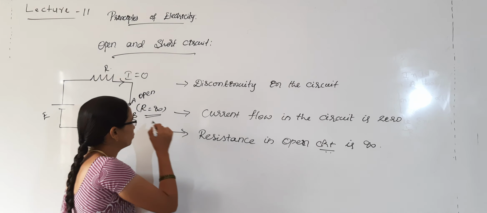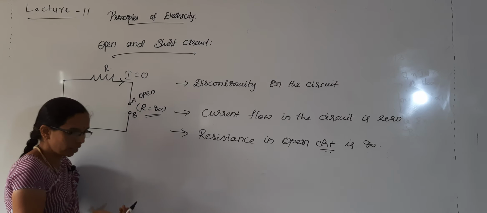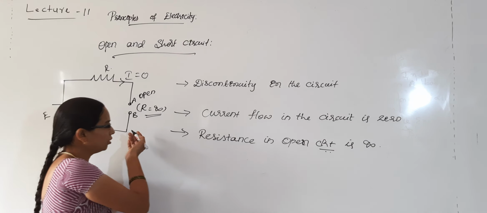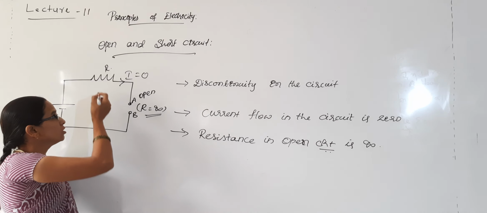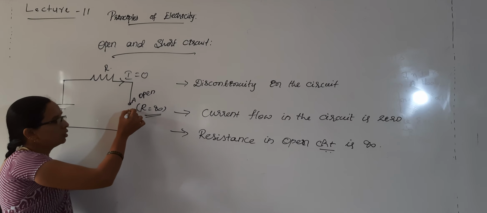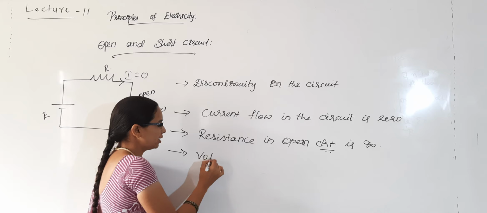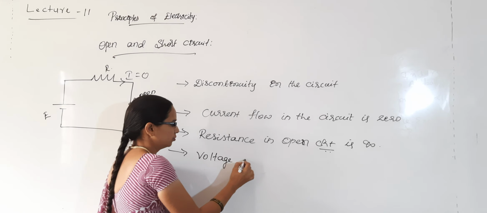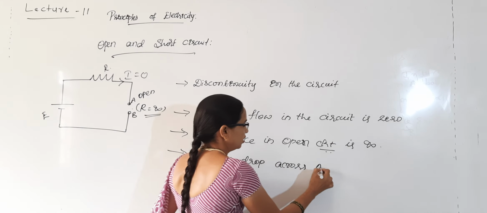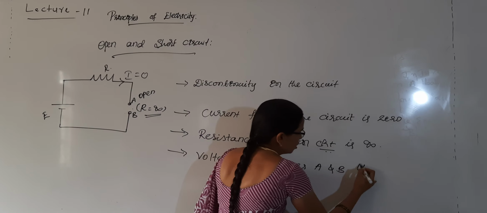Maximum, the resistance will be infinite. Because resistance is infinite, no current flows, or there is no path to flow the charges, therefore the current will be zero. So no voltage drop across this resistance, all the voltage drops across the open circuit. Therefore the voltage drop across A and B, here in this circuit, is maximum.